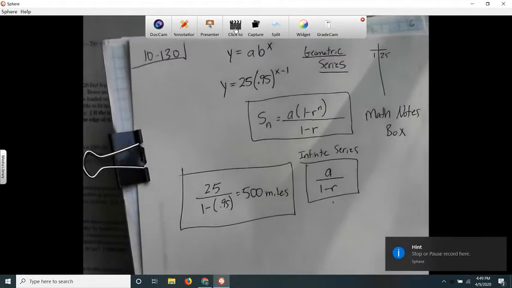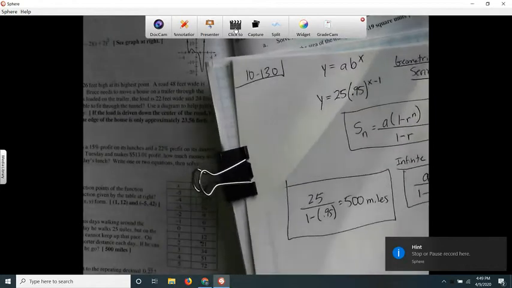Integrated 3, problem 10-130. It says a hiker decides to spend his days walking around the countryside. On the first day, he walks 25 miles, but on the following day, he finds he cannot keep up that pace. On average, he travels a 5% shorter distance each day. If he can walk forever, how far will he go?